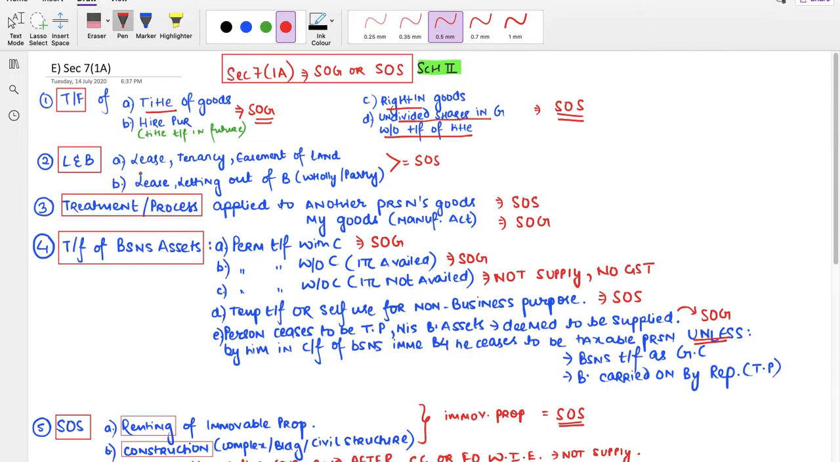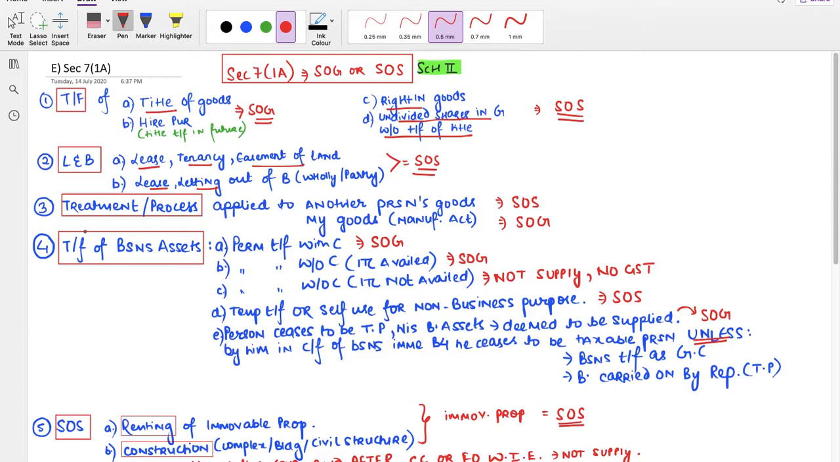Next, land and building. If it is lease, tenancy, easement of land, supply of service. Lease, letting out of building, wholly or partly, supply of service. Basically, land and building both, whether it is lease, letting out, tenancy, it will be considered as supply of service.